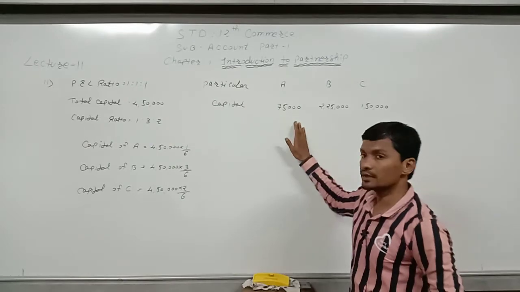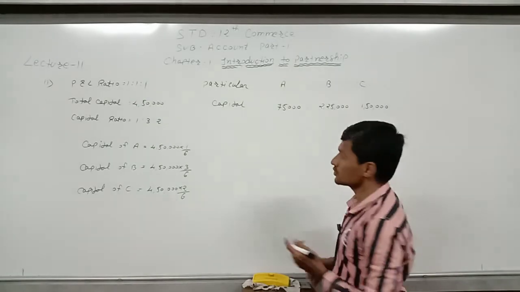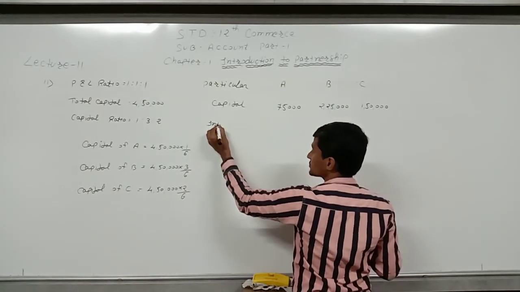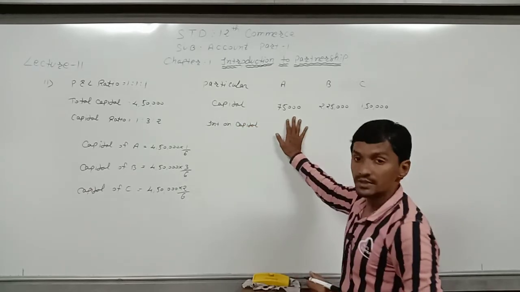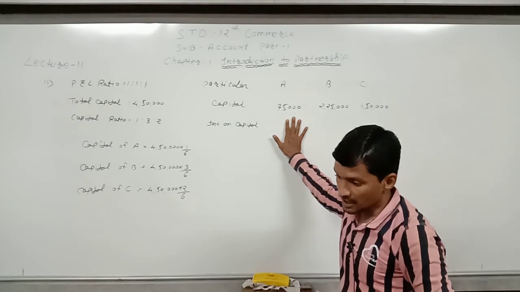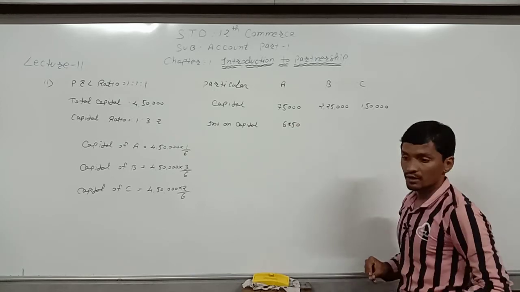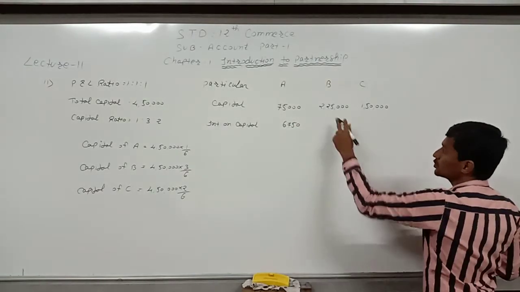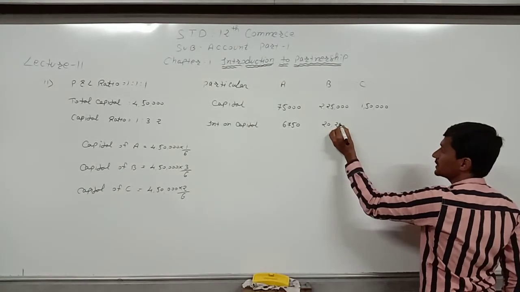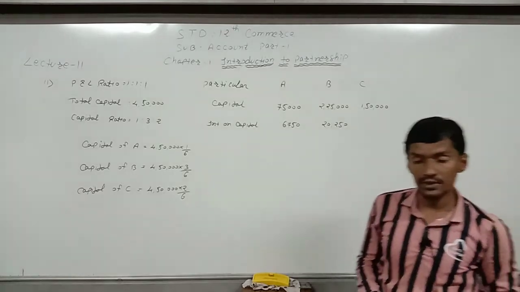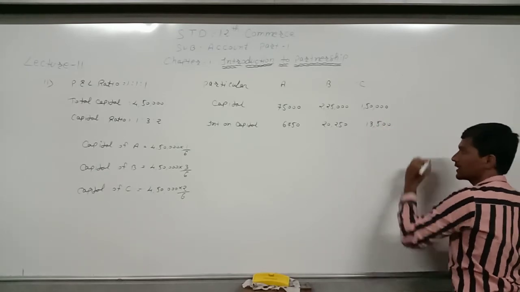Now on this capital, all partners are receiving 9% interest on capital. So 9% of 75,000 will be 6,750. 9% of 2,25,000 will be 20,250. And third, 9% of 1,50,000 will be 13,500.